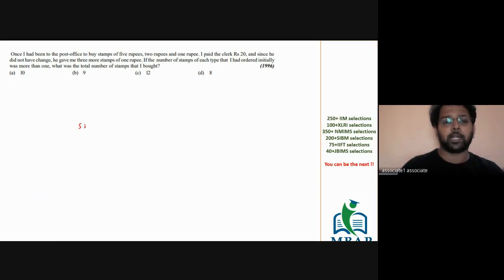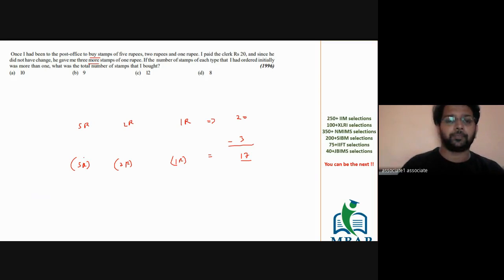So you have got 5 rupee stamps, 2 rupee stamps, and 1 rupee stamps. In total you have to compensate 20 rupees, but because no change was available, you got 3 more stamps of 1 rupee each, which means 3 can be subtracted and we solve this expression: 5x plus 2y plus 1z should be equal to 17. Now the minimum number of stamps of each type is going to be 2, right?